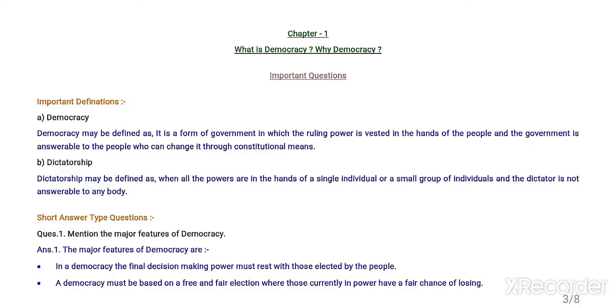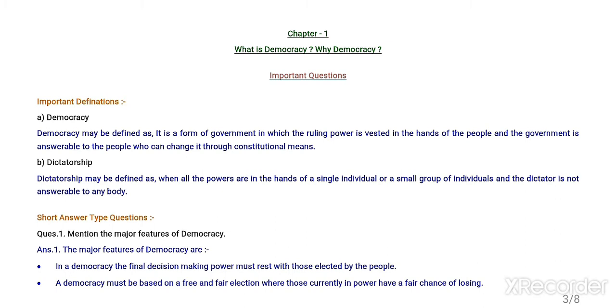Chapter 1, what is democracy? Why democracy? Important questions. Important definitions. A. Democracy. Democracy may be defined as a form of government in which the ruling power is vested in the hands of the people and the government is answerable to the people, who can change it through constitutional means. Second, dictatorship. Dictatorship may be defined as when all the powers are in the hands of a single individual or a group of individuals and the dictator is not answerable to anybody.